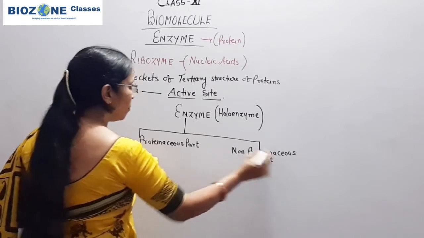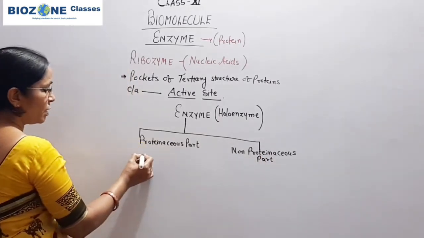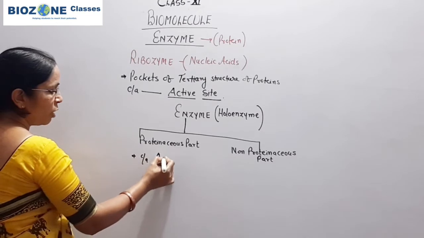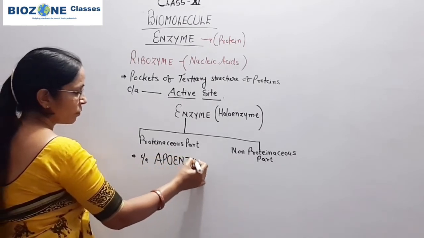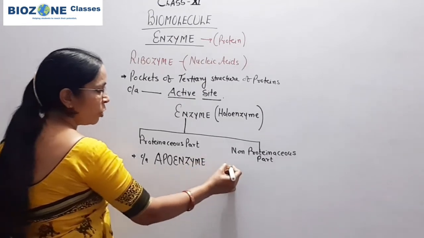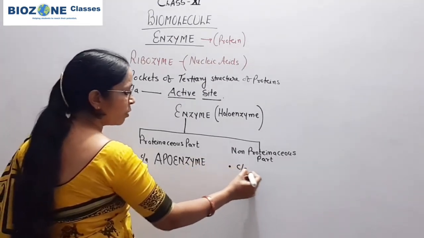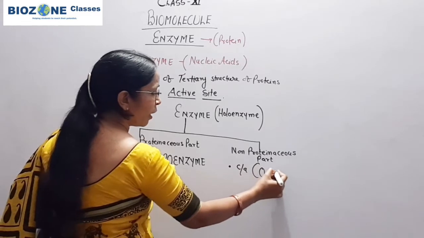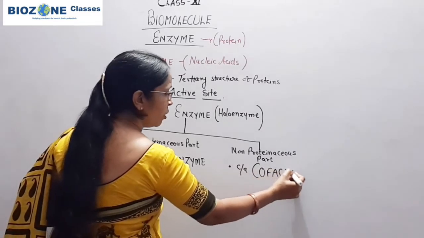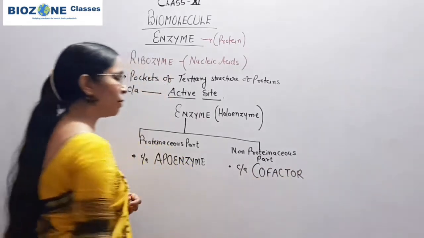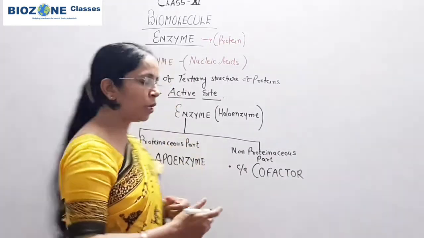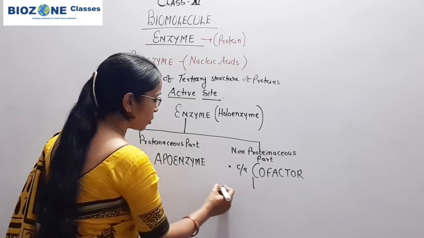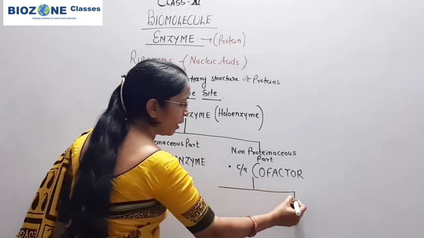The proteinaceous part of enzyme is called apoenzyme and the non-proteinaceous part is commonly called cofactor. Now cofactor, you remember, either the cofactors are organic molecules or the cofactors are metallic ions.